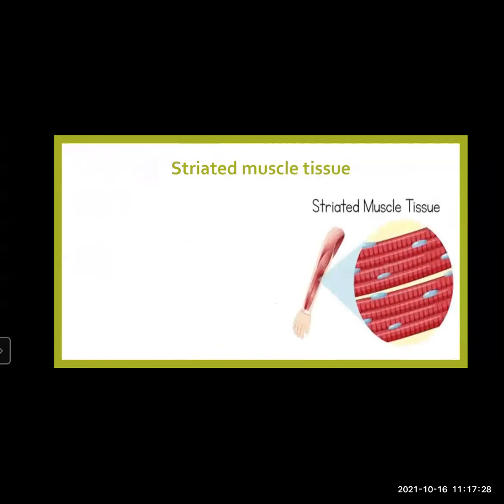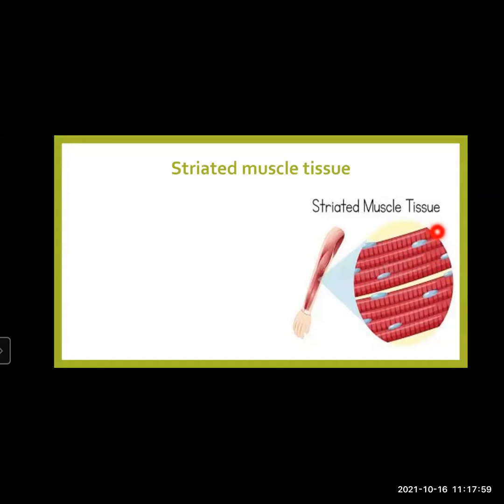Now, if we observe this image carefully, the shape of the muscle is pipe-like, so we say it is cylindrical. We can see light and dark color bands on this cylindrical structure. As they are showing bands, we say they are striated muscles.